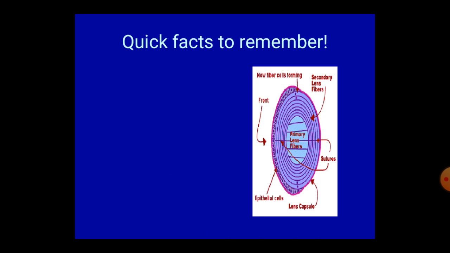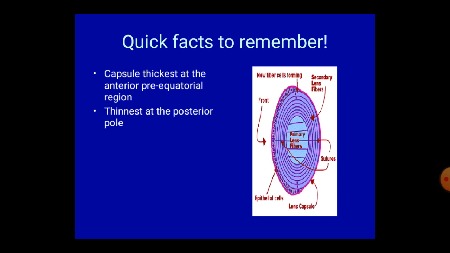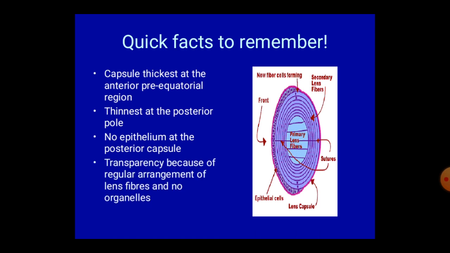There are some quick facts to remember about the anatomy of the lens. The thickest part of the capsule is the pre-equatorial region of the anterior capsule, and thinnest is the posterior capsule. There is no epithelium at the posterior capsule. Only just beneath the anterior capsule there is a layer of germinal epithelium from where the lens fibers generate.